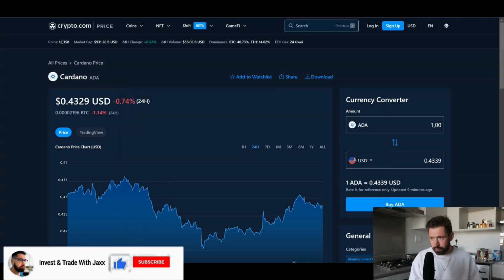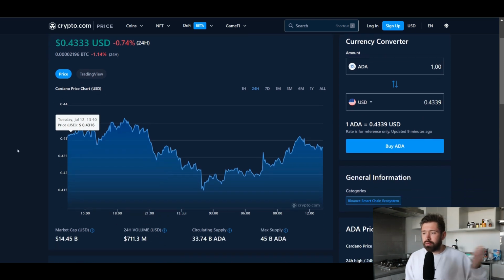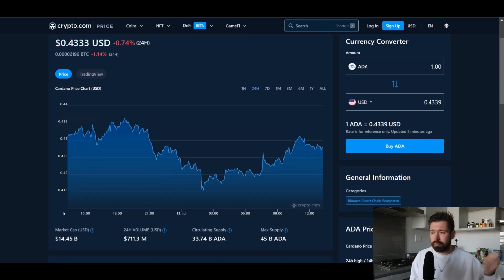We're going to go over our friend Cardano. ADA currently sitting at 43 cents, down 0.74 on the day. Seeing a market cap of 14.45 billion, 24-hour volume 711 million. Let's hop into the charts.